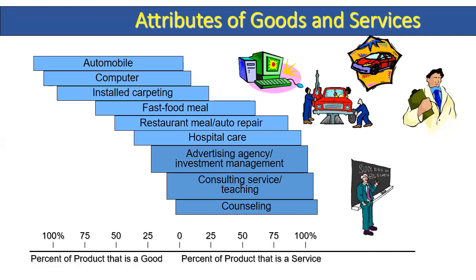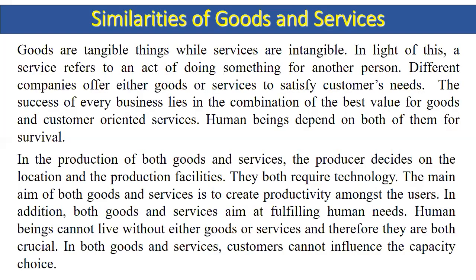Installed carpeting is 25% service and 75% product, that is a good. Computer is totally 100% product. Automobiles are 100%. So this graph shows the attributes, meaning how the percentages of good and service differ in the businesses. You can see this by seeing.